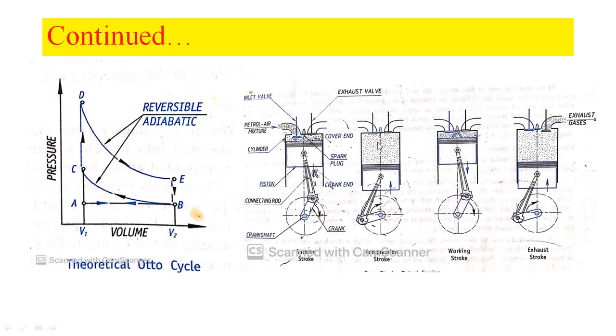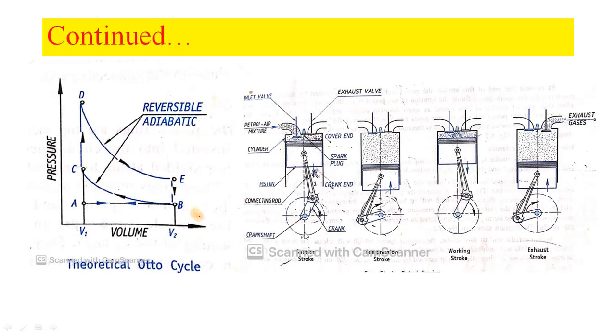Okay, so at the end of this compression stroke, as I said, the spark plug fitted at the top of the engine cylinder initiates the combustion process. Therefore, we can call this kind of engine a spark ignition engine, because the spark plug fitted at the cover end initiates the combustion process.